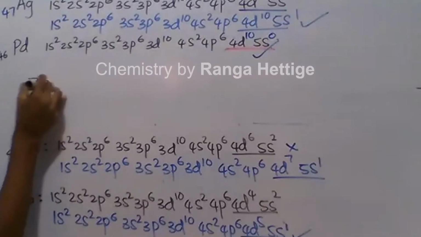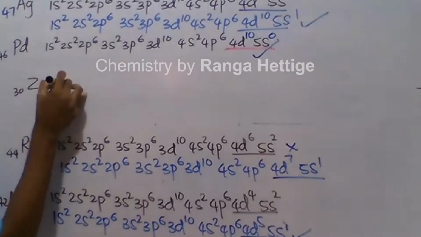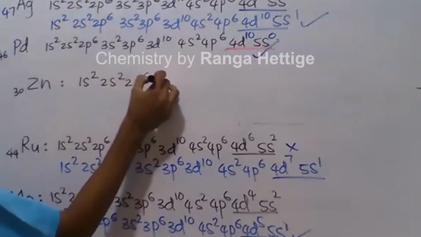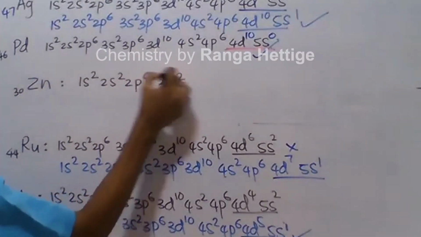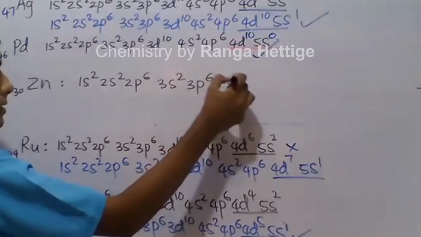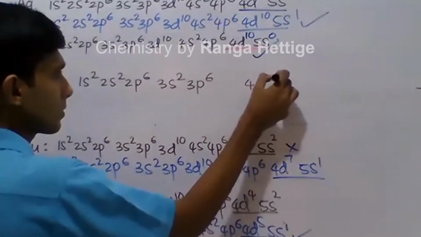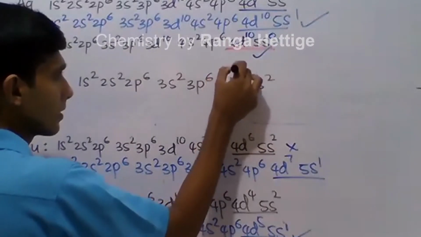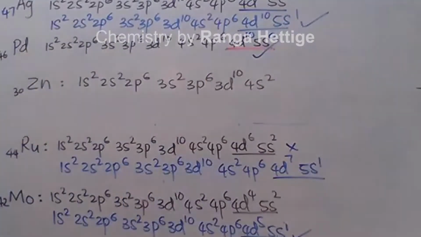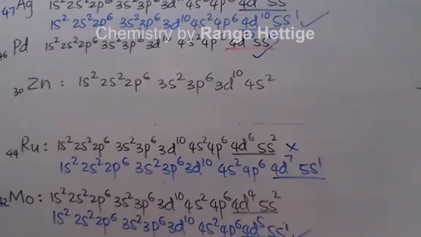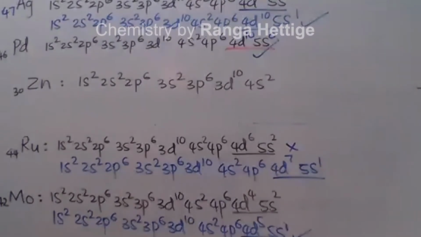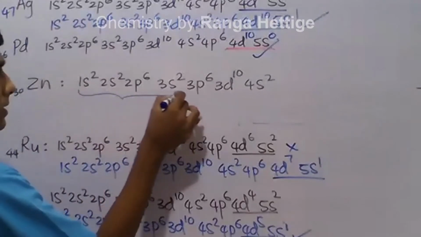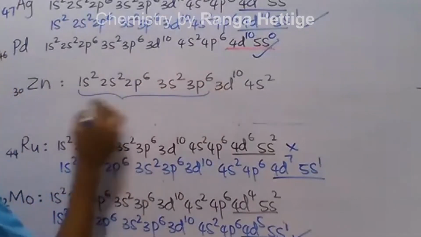Like say zinc, 30: 1s2, 2s2, 2p6, 3s2, 3p6, 4s2, 3d10. This is the configuration of zinc. Now, this part you can see, 1s2, 2s2, 2p6, 3s2, 3p6, this is the configuration of argon.